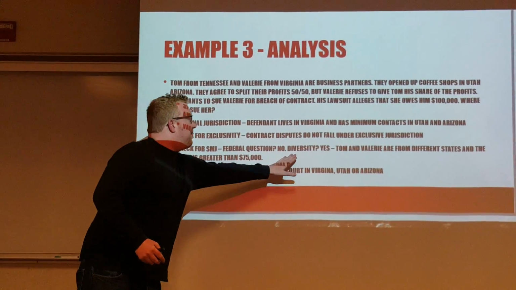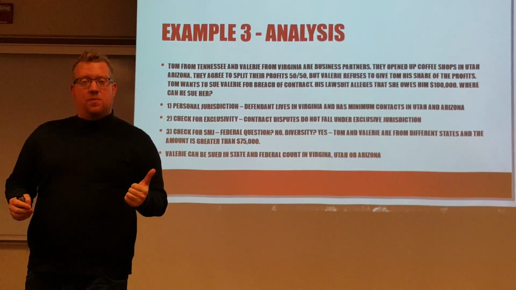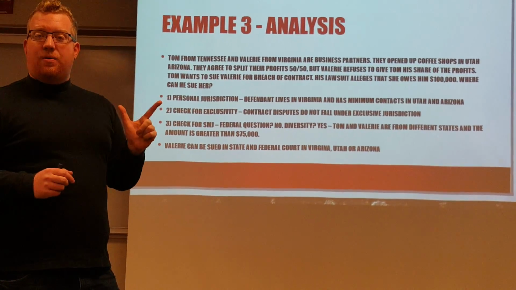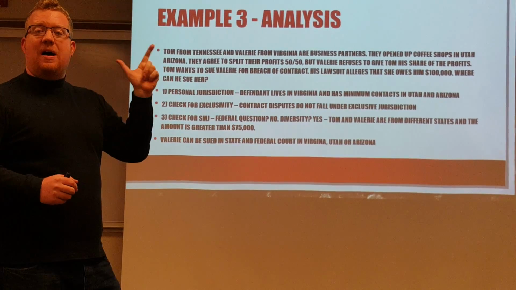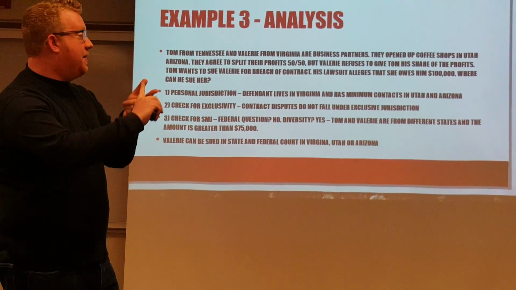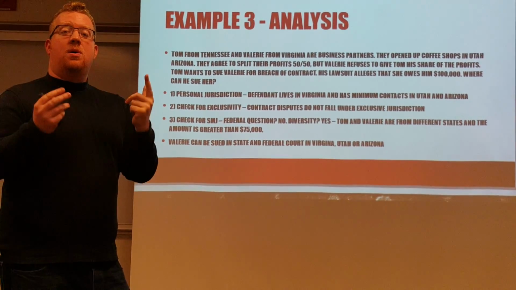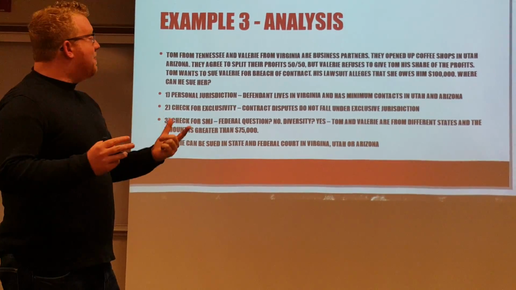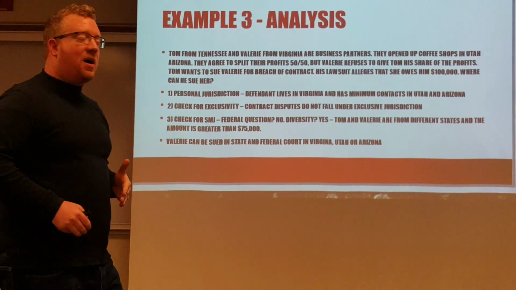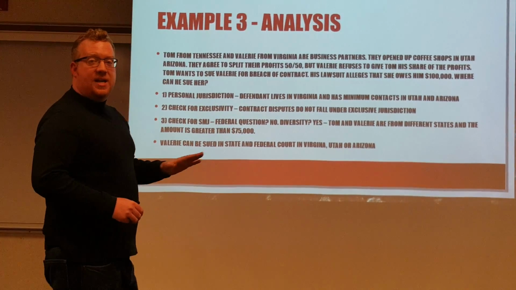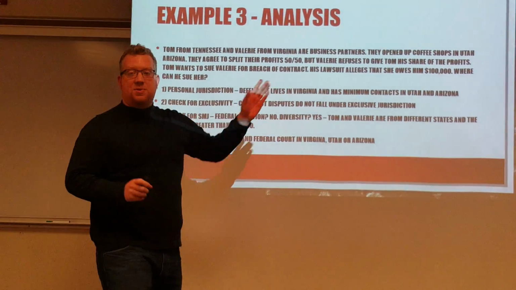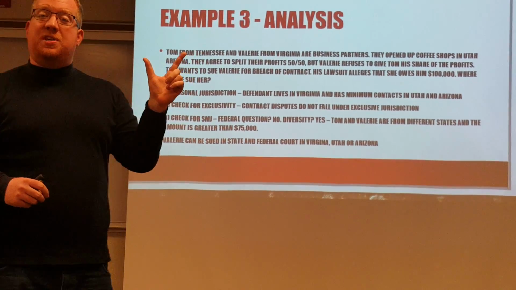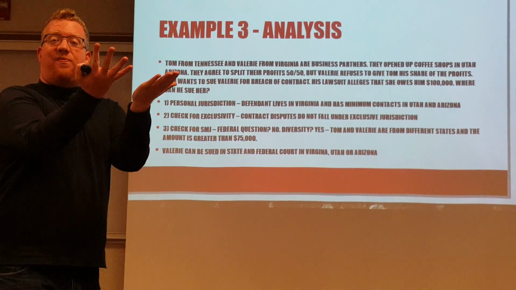Now, do we have diversity? Yes, we do. Why? Because Tom and Valerie are from 2 different states, right? Tom's from Tennessee and Valerie's from Virginia. So we got part 1 of diversity. Now, part 2 says, let's look at the amount in question. Is the amount in question greater than $75,000? And the answer is yes, okay? Remember, this is for $100,000. We're suing for $100,000. So we have diversity. So now we can kick it up to federal court.